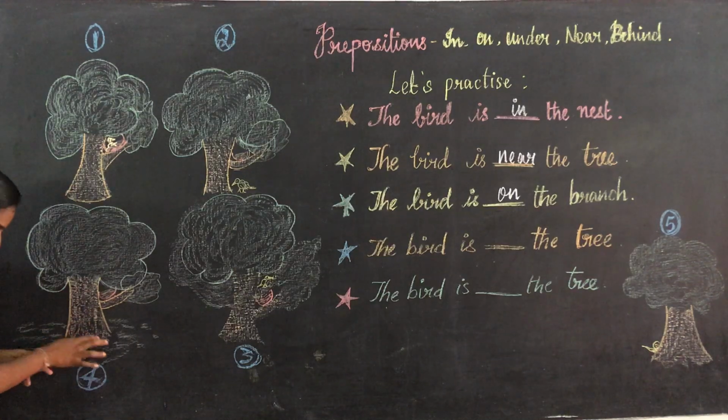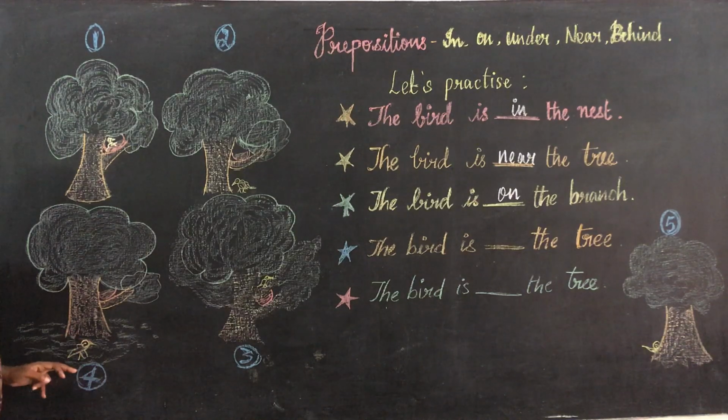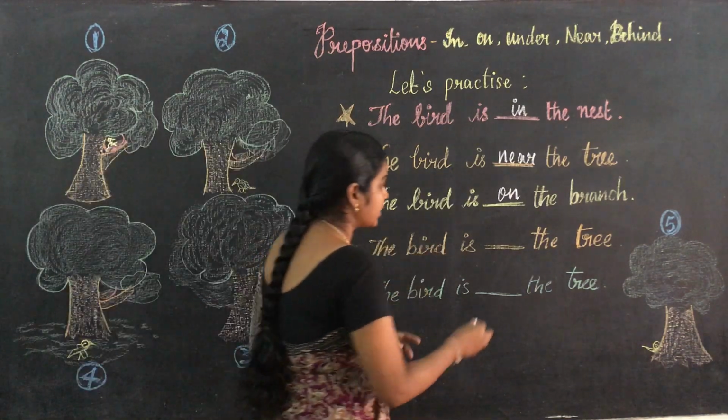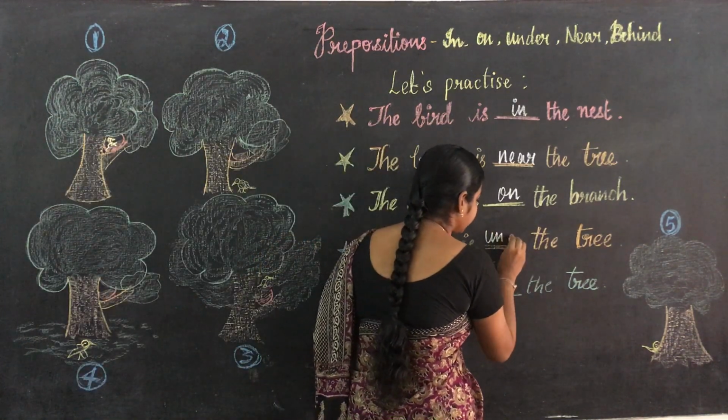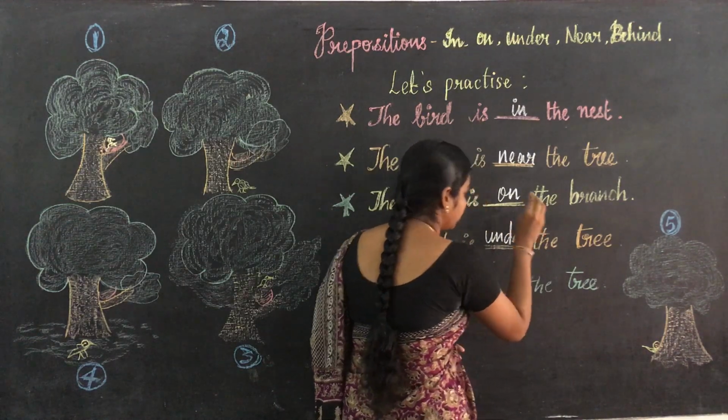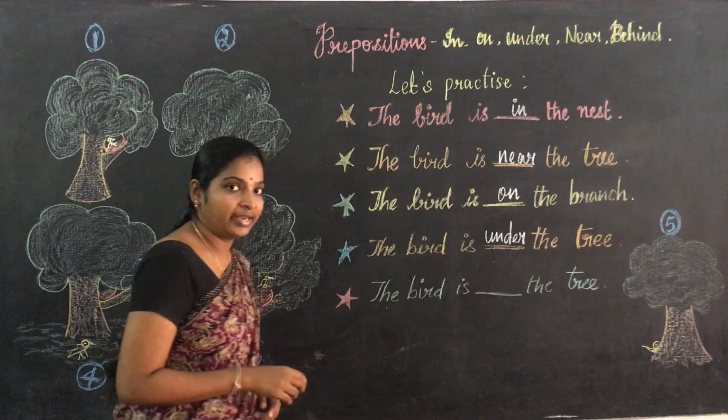Okay, எங்க இருக்கு? கீழ இருக்கு. tree க்கு கீழ இருக்கு. கீழ இருந்தா என்னது? under. Okay, so the bird is under the tree. Okay, the bird is under the tree.